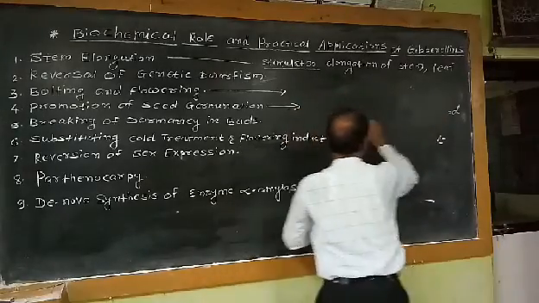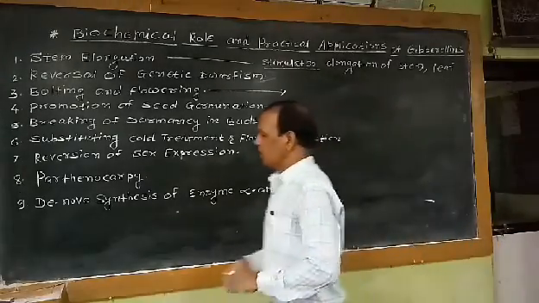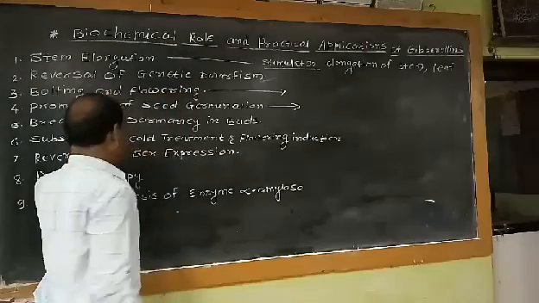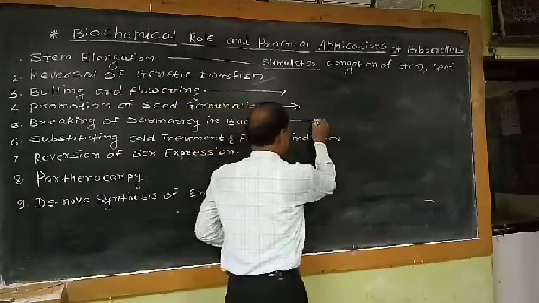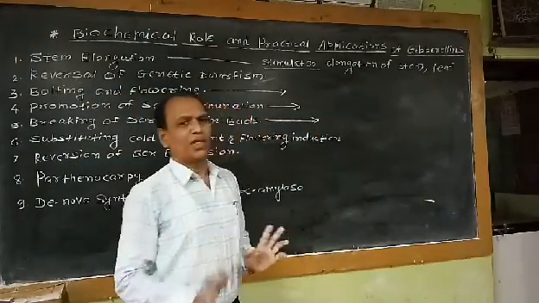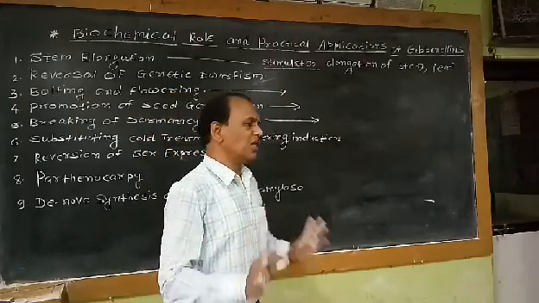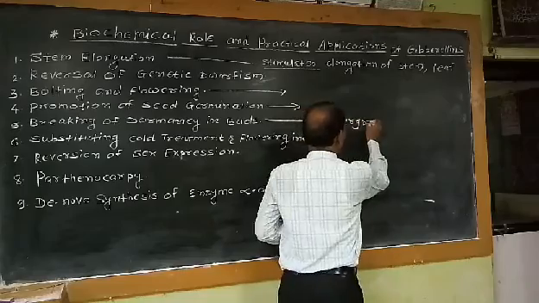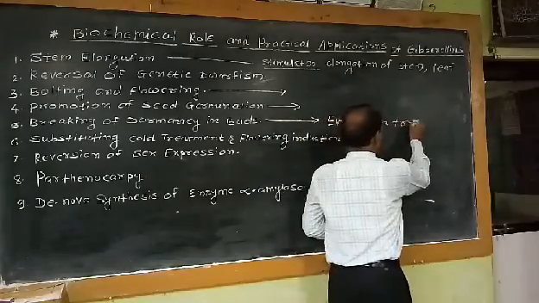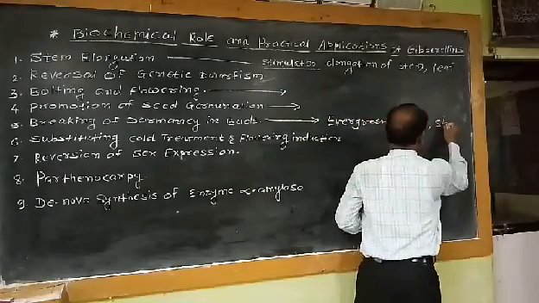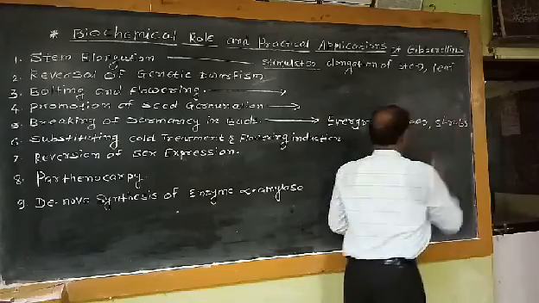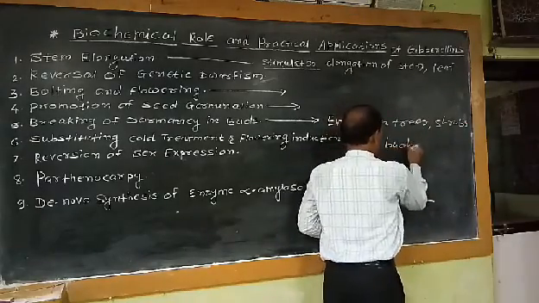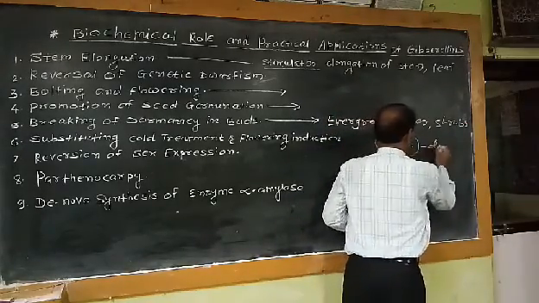The next physiological or biochemical role of GA: breaking of dormancy in buds. So during the winter season, generally in evergreen trees and shrubs, the buds remain dormant.